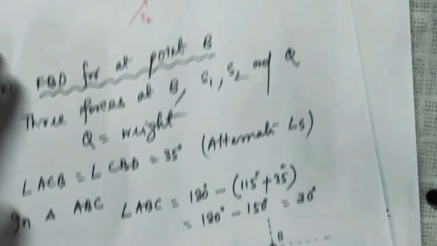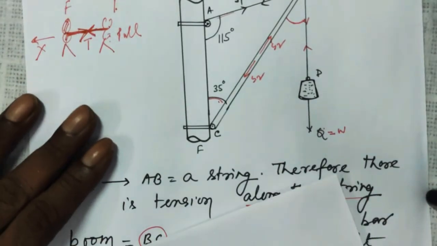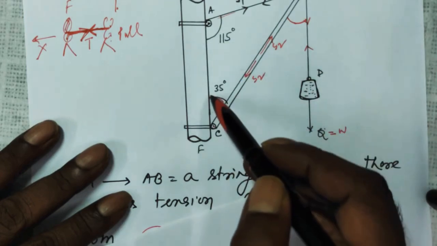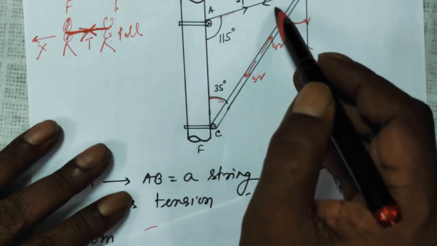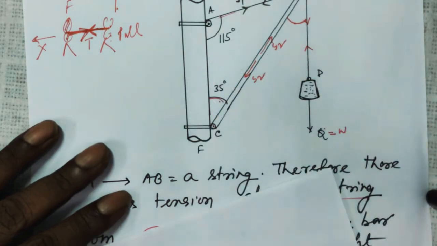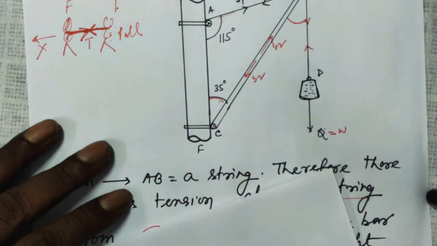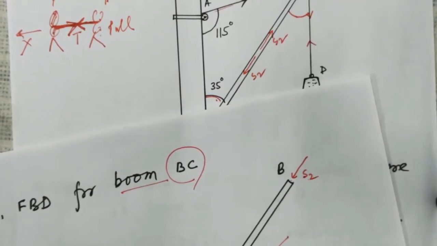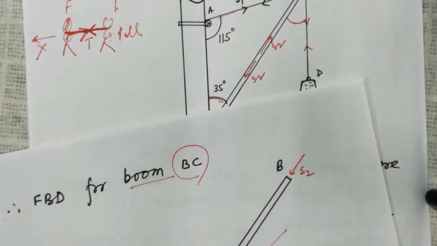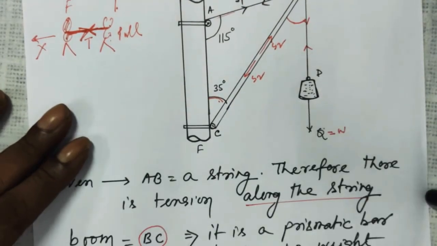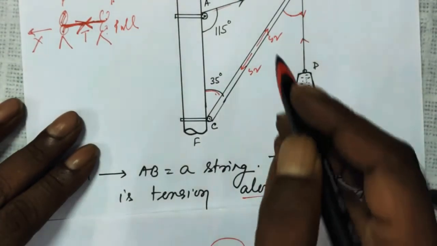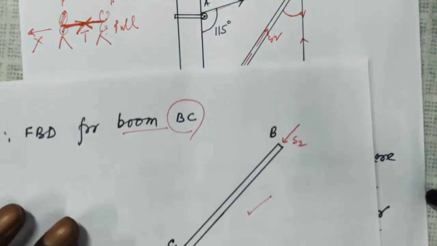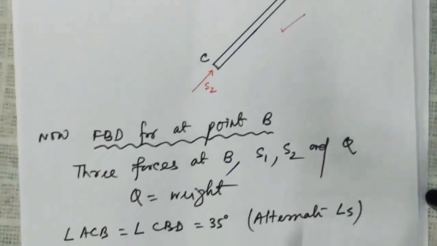Now, coming back to this triangle ABC, there are three angles, 115, 35. So this should be 180 minus 115 plus 35. So that is what I have explained here.